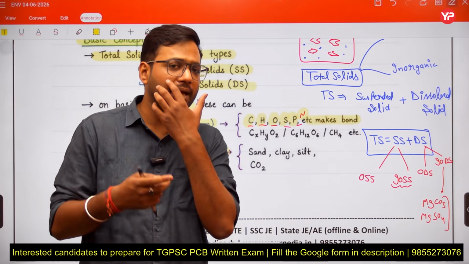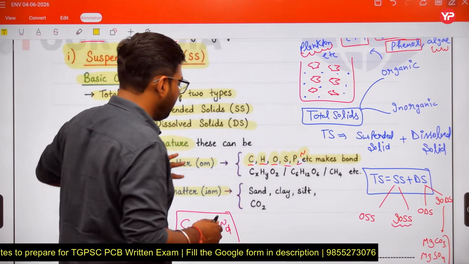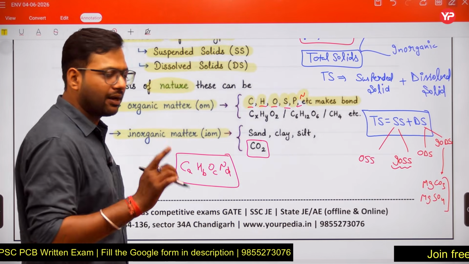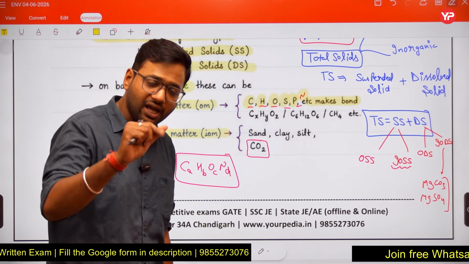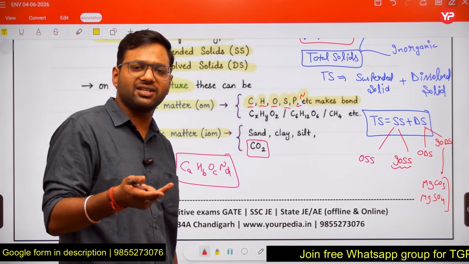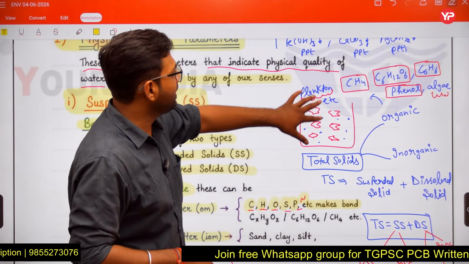But we do not have to cram this point, because we have an example of CO2. In CO2 carbon and oxygen are there, but this is an inorganic substance. So how will we differentiate it?